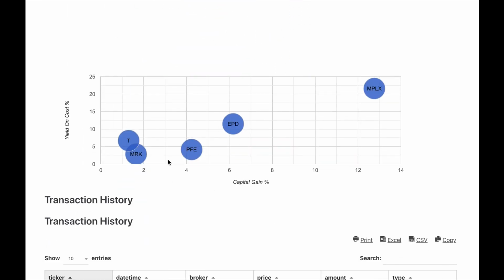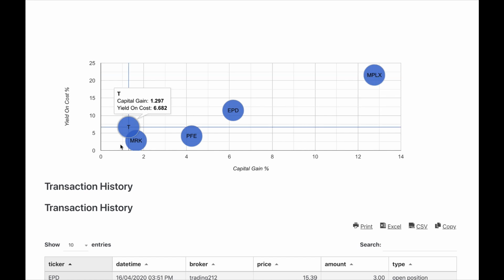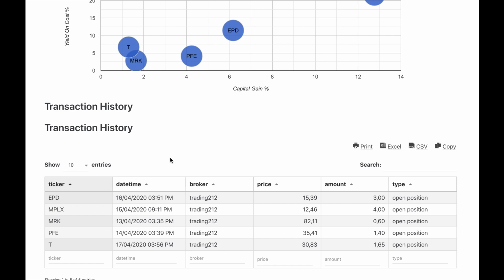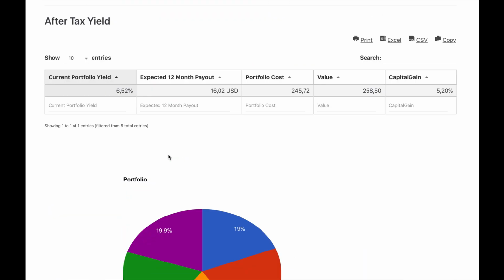I also created a scatter plot where you can see how the equities are performing with the gain and the yield on each axis. The scatter plot will show where the winners and the losers are, so we can maybe one day pull out the losing stocks and rebalance the winning stocks.